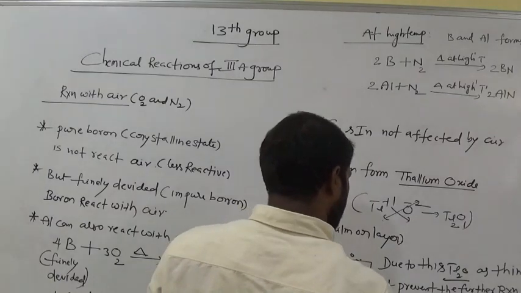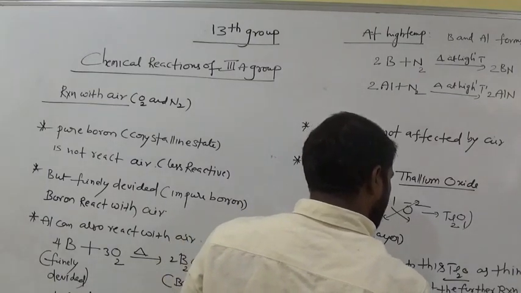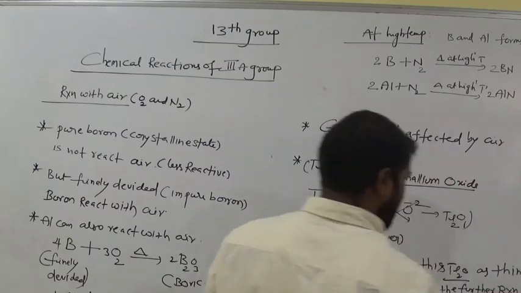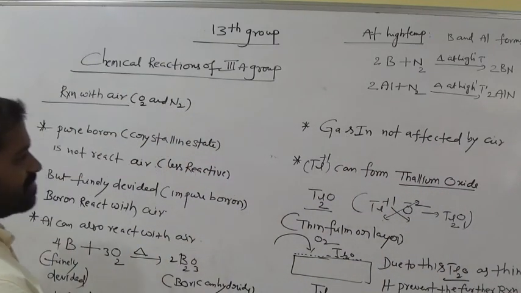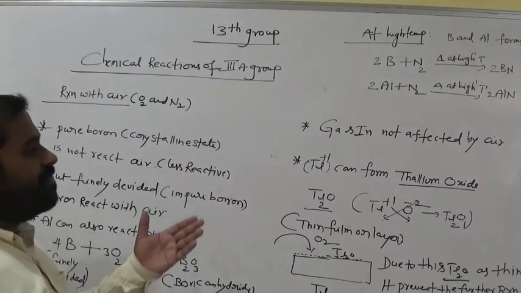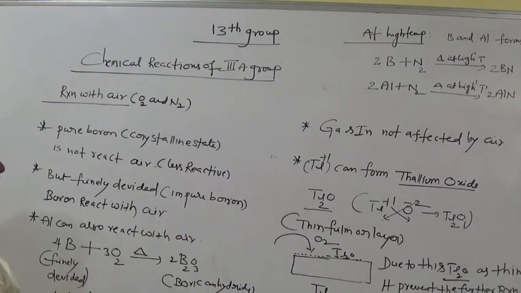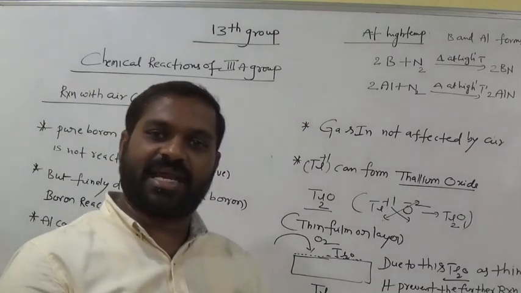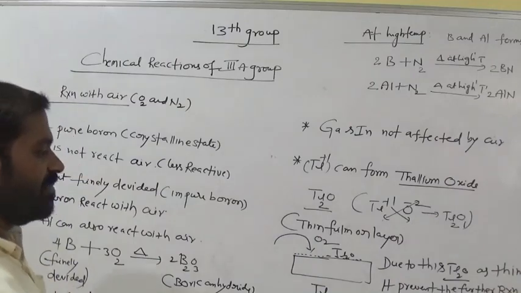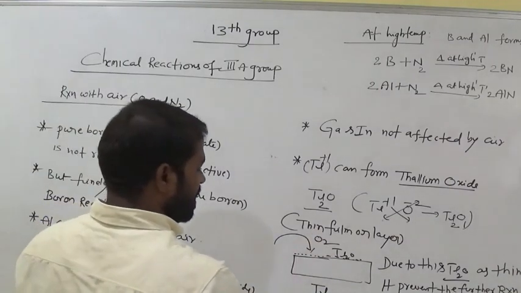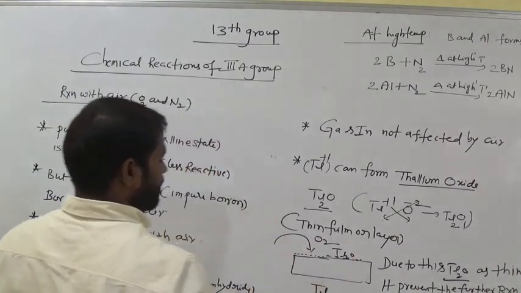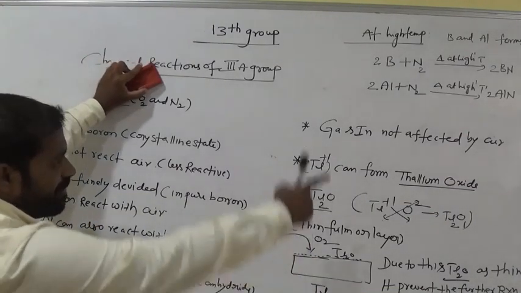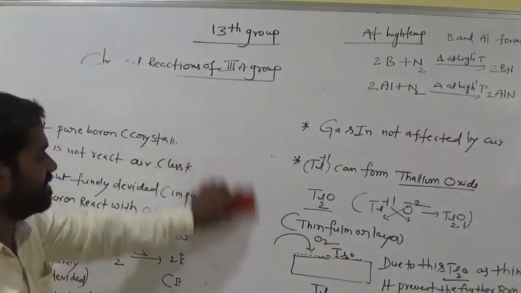So it is called passive, that means unreactive. So gallium and indium are not affected by air. Remember that. Thallium can interact, but after forming thallium oxide it doesn't interact with oxygen, because thallium oxide prevents the reaction between oxygen and thallium as a layer. At high temperature they form nitrides. Remember this.